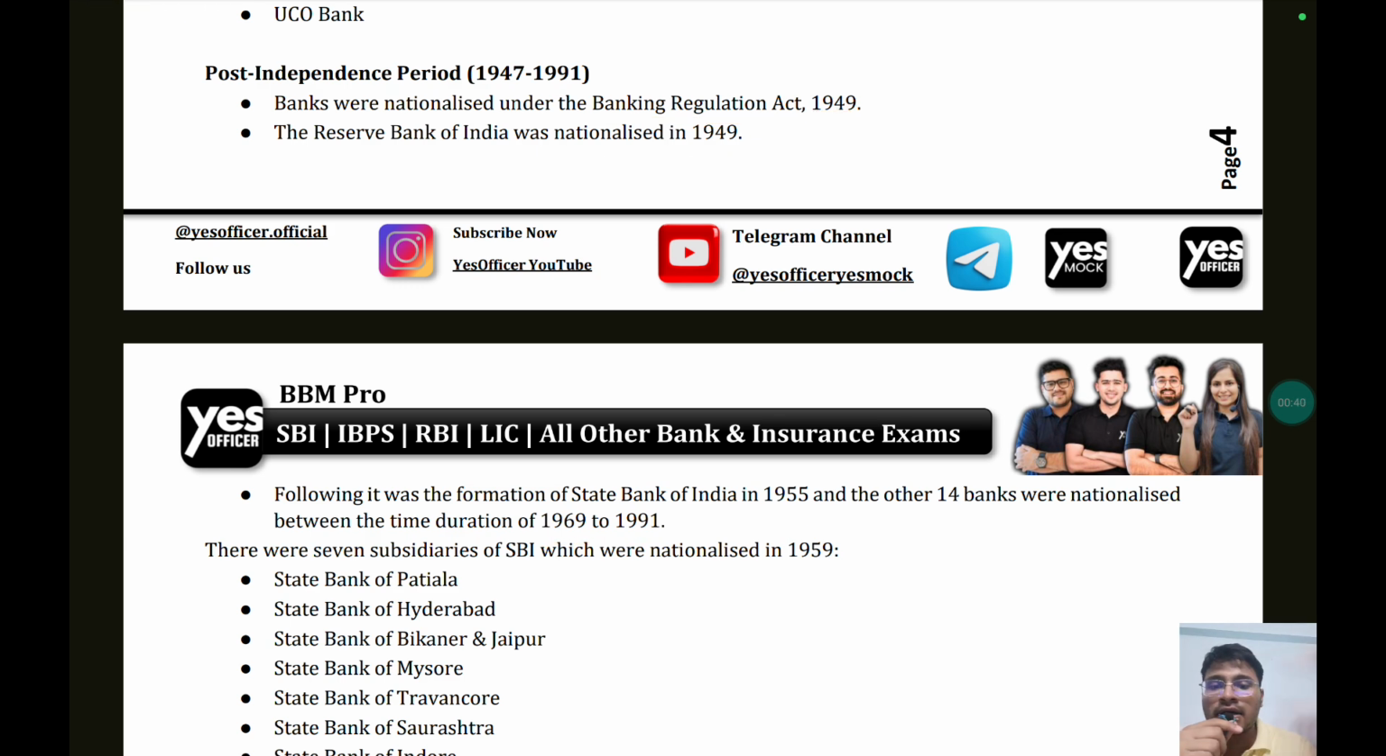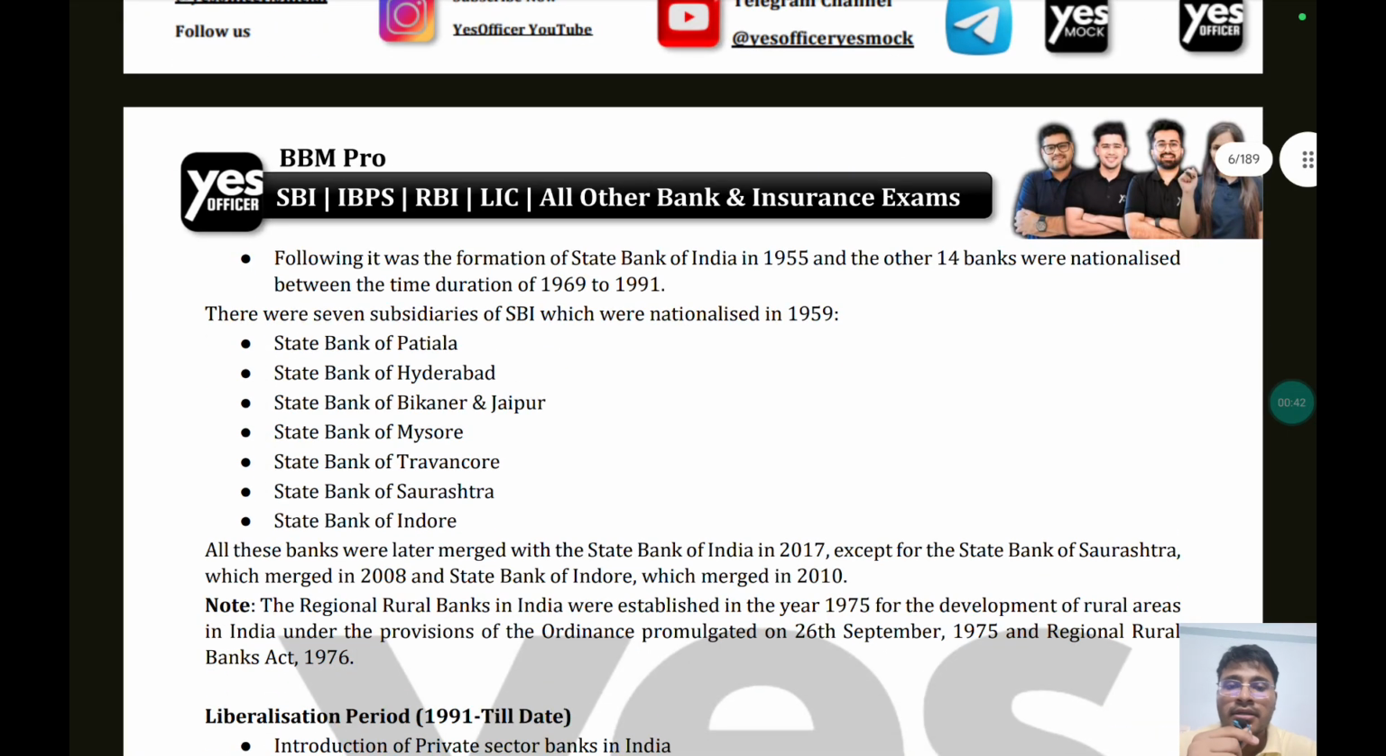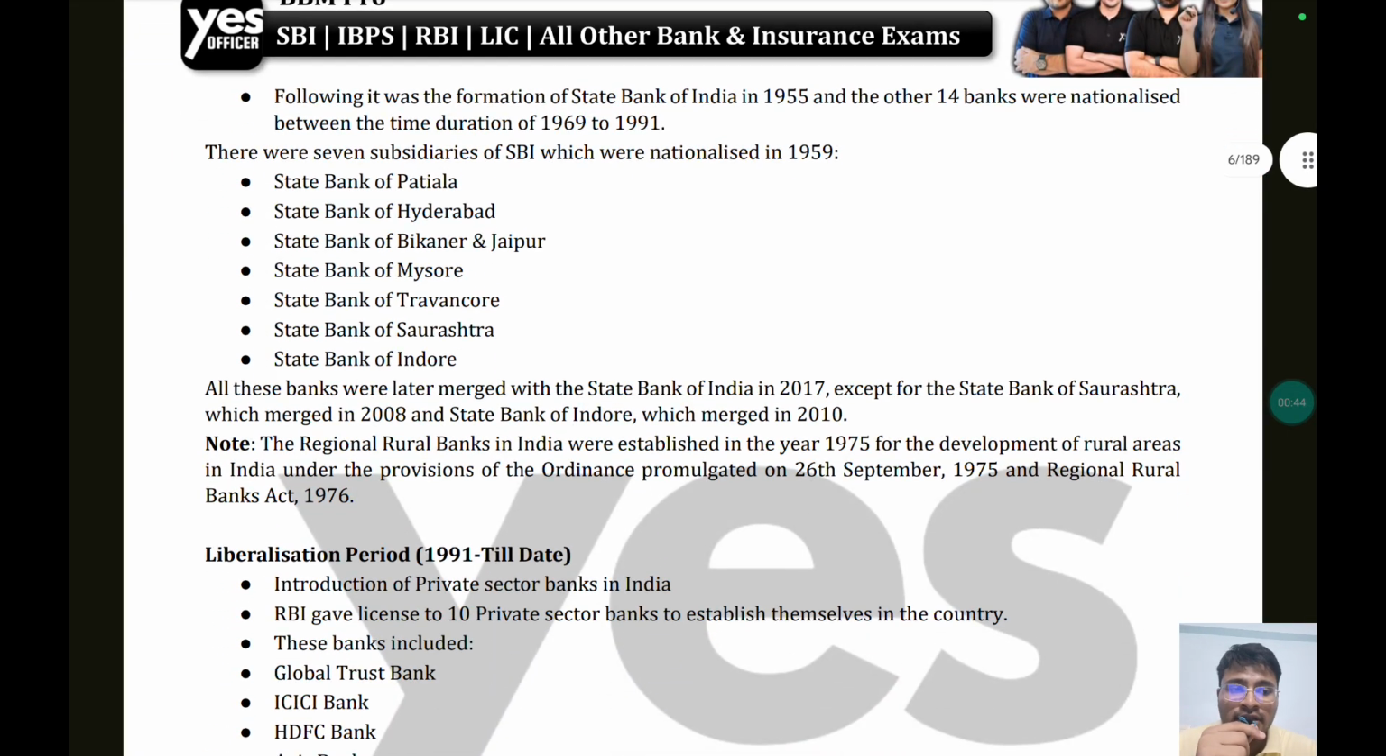So there were other subsidiaries of SBI that were nationalized in 1959, which were the State Bank of Patiala, State Bank of Hyderabad, Bikaner and Jaipur, Mysore, Travancore, Saurashtra, and Indore. So these were later merged with State Bank of India in 2017, except the State Bank of Saurashtra, which was merged in 2008, and State Bank of Indore, which was merged in 2010.